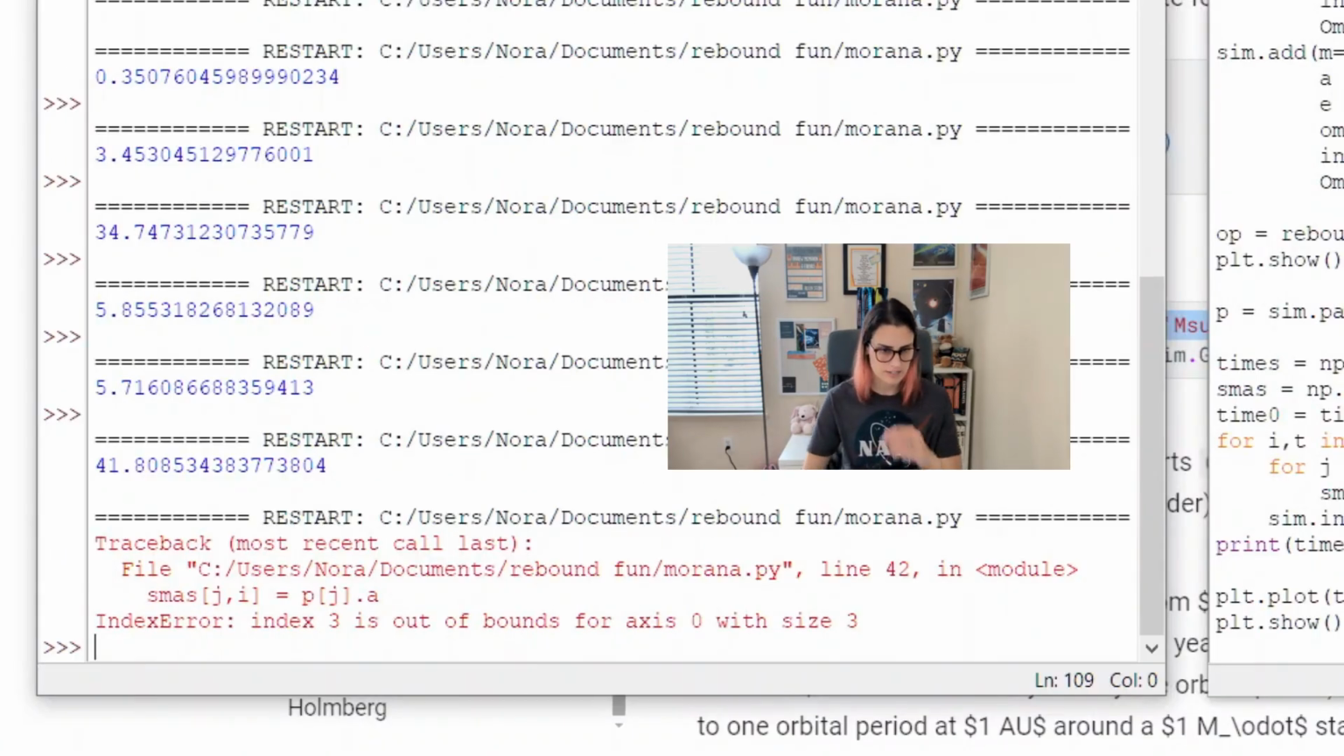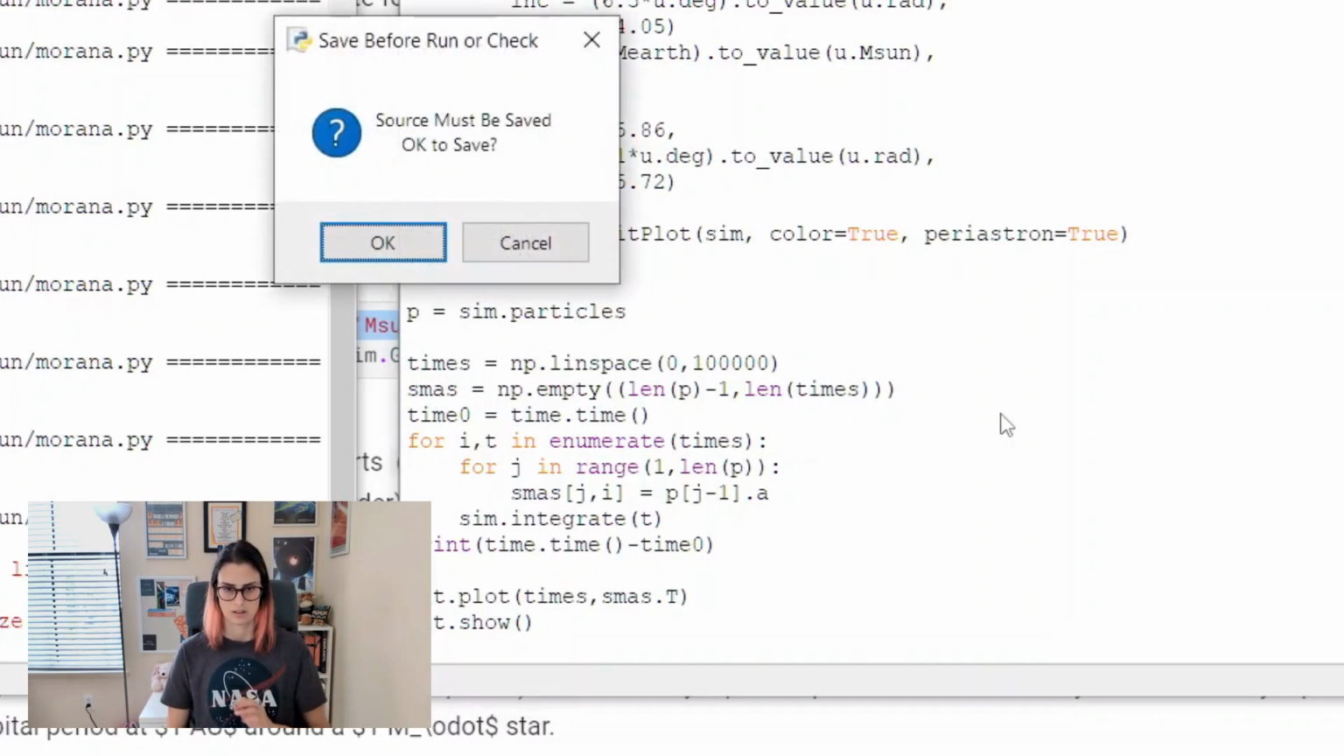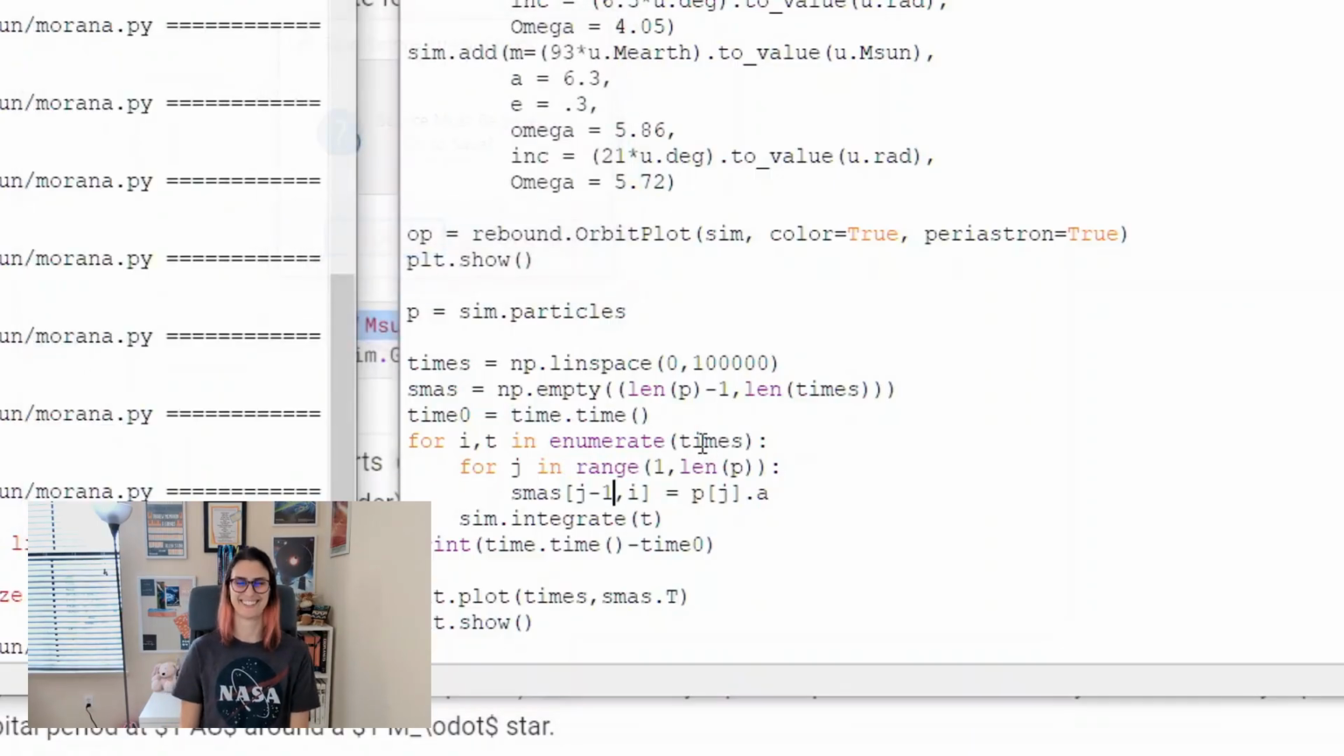Oh, index 3 is out of bounds. Oh, because I have to do 1 index down. No, I don't want to do 1 index. That was the wrong one to change. That's the one I have to do 1 index.